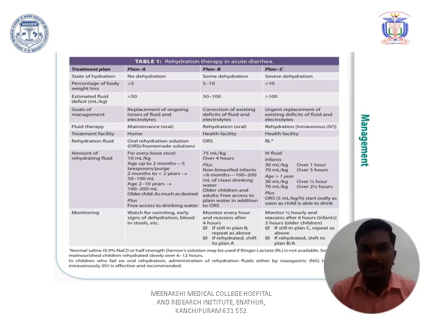Plan B means the percentage of water loss is 5 to 10%, with an estimated fluid loss of 50 to 100 ml per kg. In this Plan B, the mainstay of treatment is oral rehydration solution. That will be hospital-based management, and we have to admit the child and give oral rehydration solution, 75 ml per kg over 4 hours.